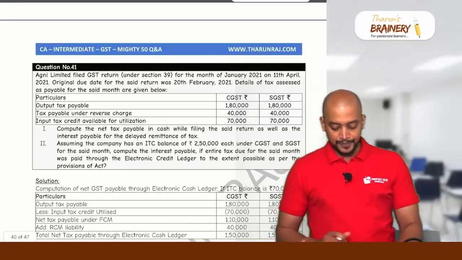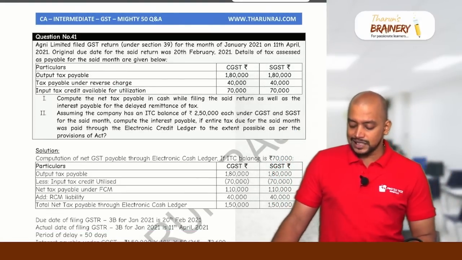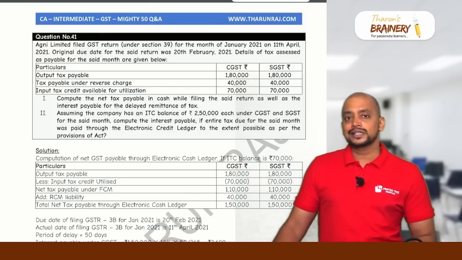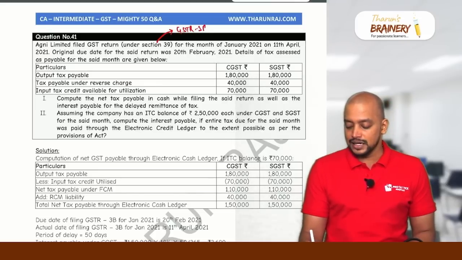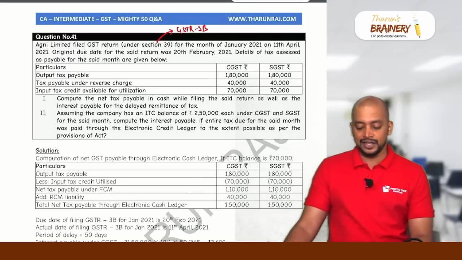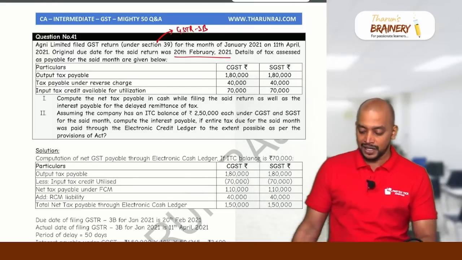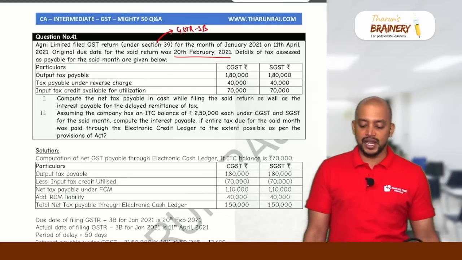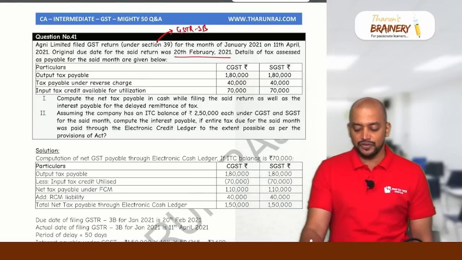Then the next one, question number 41. Agni Limited filed GST return under section 39. What is the return under section 39? GSTR 3B. GSTR 3B is the return under section 39, for the month of January 2021, filed on 11th April. The original due date for the said return was 20th February 2021. Details of tax assessed as payable for the said month are given below. CGST and SGST output tax payable 1,80,000 each, and tax payable under reverse charge 40,000.